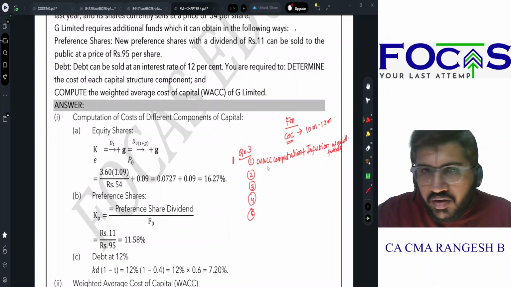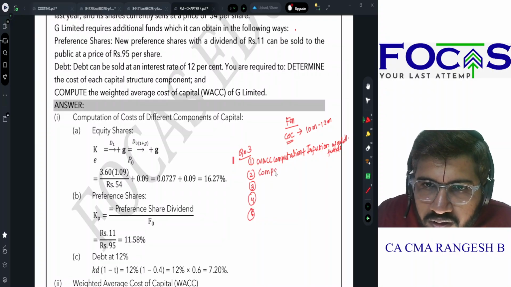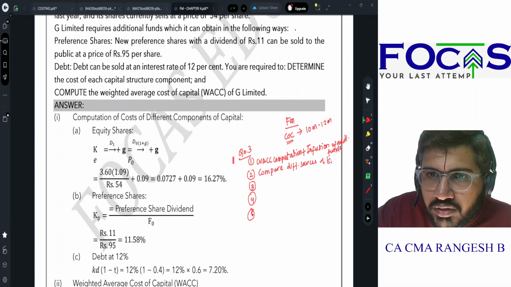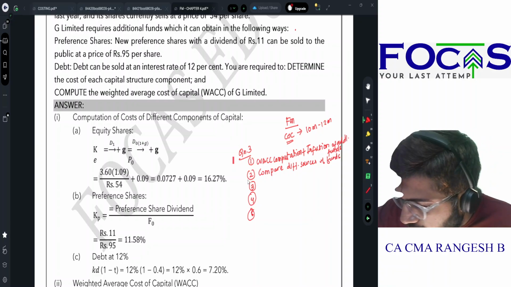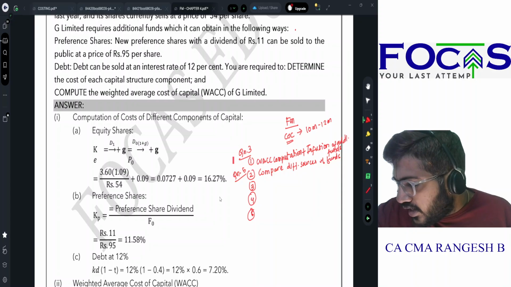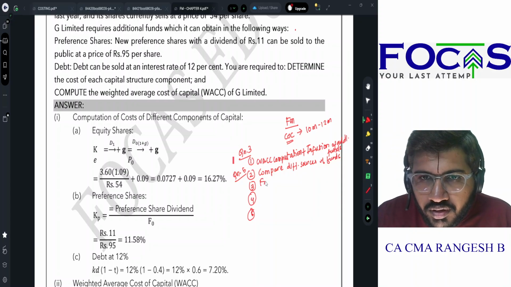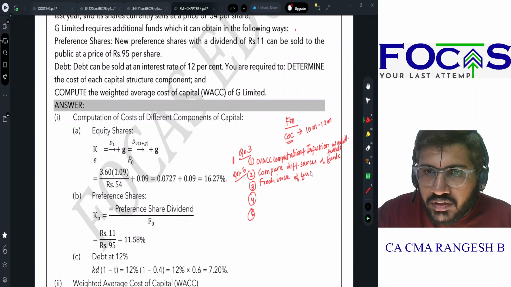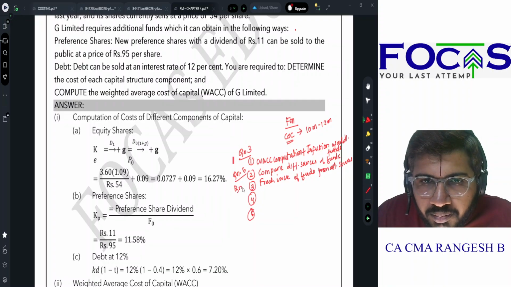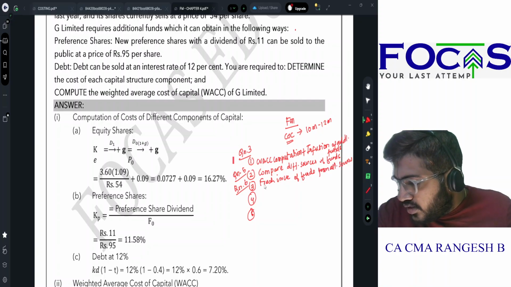Second model enna, we are going to compare two different sources of funds to choose which is the best. So this will be covered using question number 5. Next enna cover panna porom, fresh issue of funds from alternate sources. This is similar to question 5 but a little bit different. This we'll cover using question number 6.